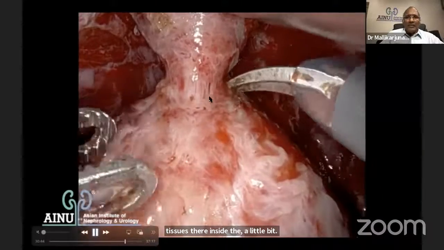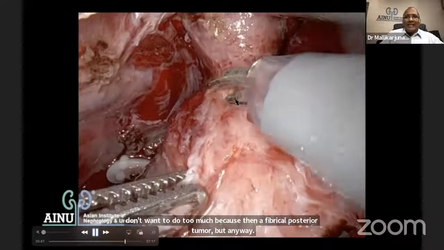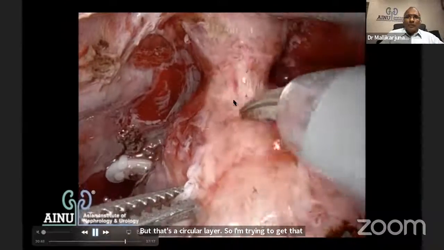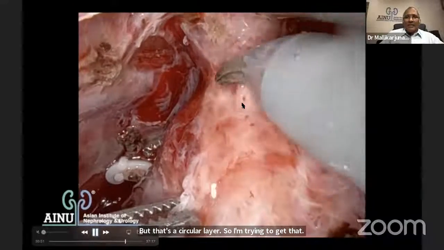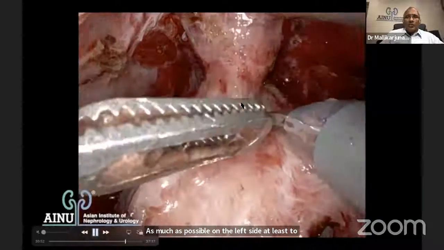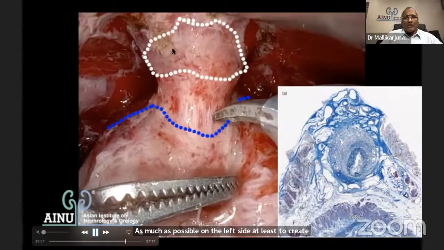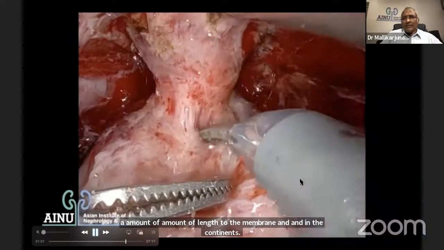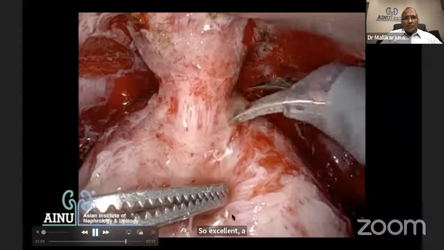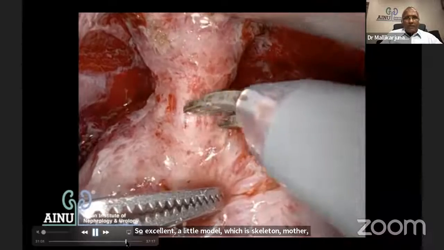But that's a circular layer. So I'm trying to get that as much as possible on the left side, at least, to create an amount of length to the membranous urethra and for continence. So external urethral muscle, which is skeletal muscle, which is the apron, and this is the inner part of the circular muscle. So now I start dividing the urethra.